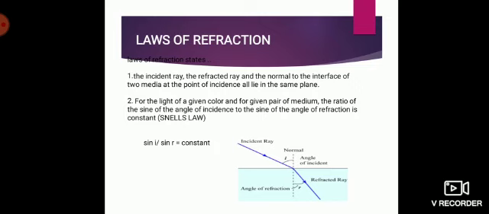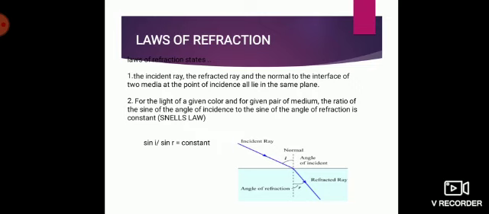Okay, and this holds good only for a pair of media, and not only for a pair of media, but for a particular color also. For example, if the two media which I choose here are air and water, and the light, for example, I choose as red color, from these three, if I change any one, that is, if I change either of the media or I change the color of the light, then the constant value also changes.